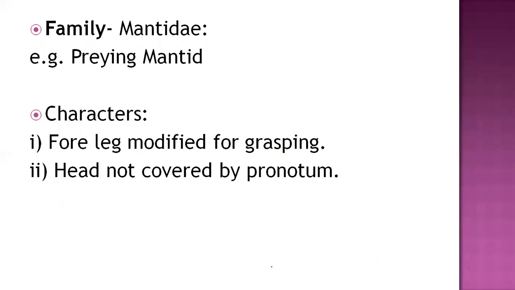The characters of the family Mantidae, example the praying mantis: the front legs are modified as raptorial legs, useful for grasping prey. The head is not covered by the pronotum and is also well mobile. These are the overall characters of the mantids of the family Mantidae.